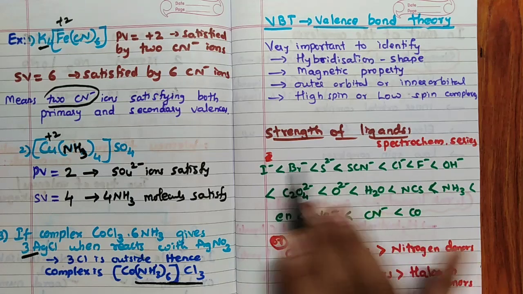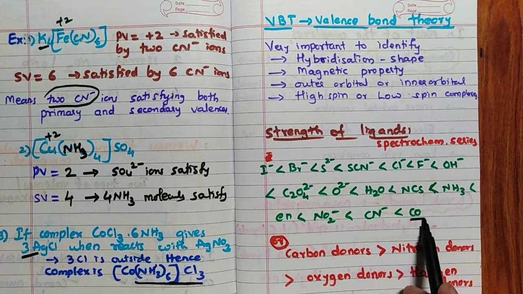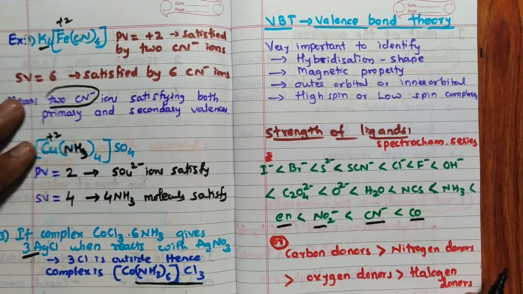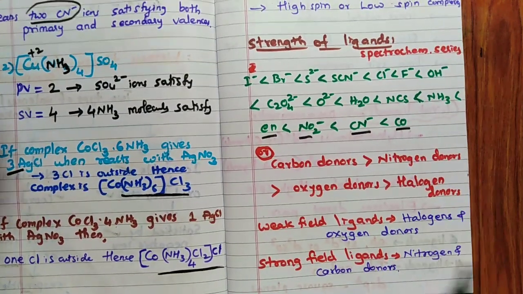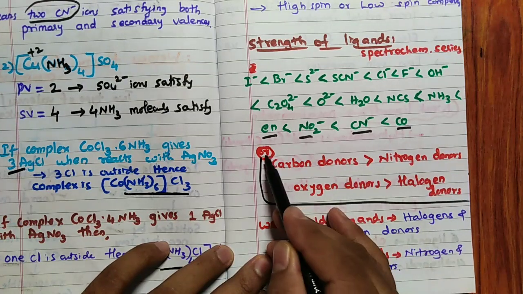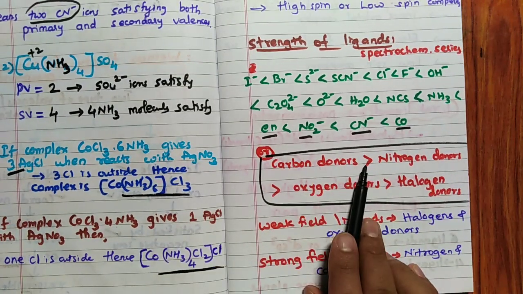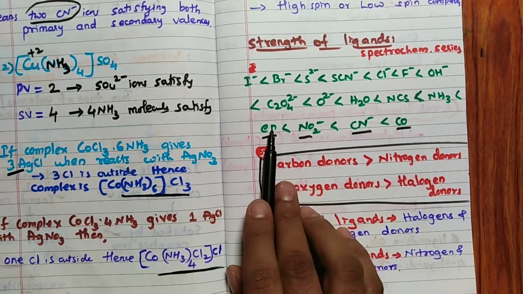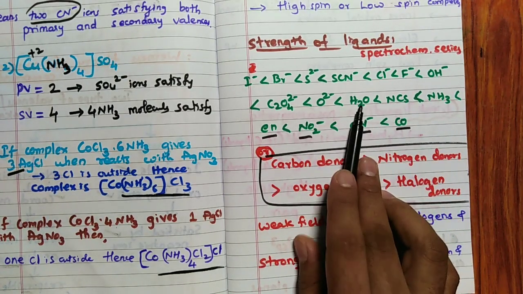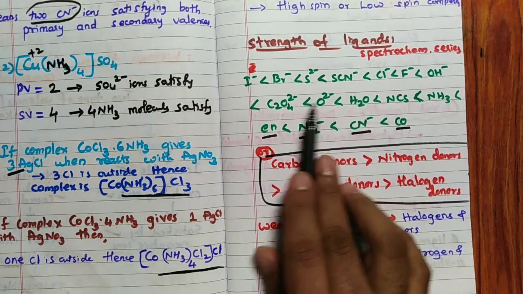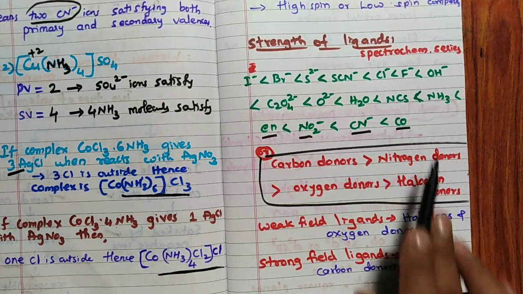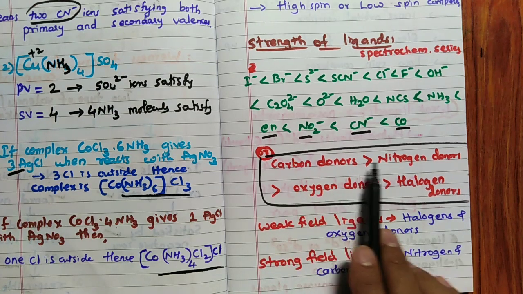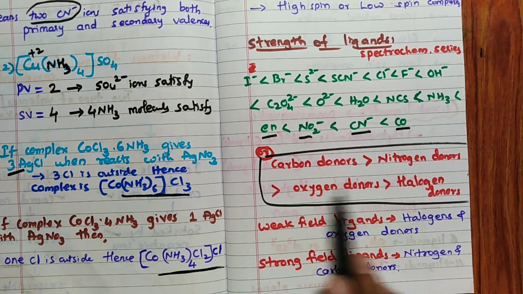I minus, Br minus, not necessary to learn by heart. Strong ligands are CO, remember CN, remember NO2, remember en, but not necessary to remember like that. Only remember this part, very important. Carbon donors are stronger ligands than nitrogen donors. See, carbon donor, then nitrogen donor, then oxygen donor, then halogen donor. It's very important. Carbon donors are stronger than nitrogen donors, oxygen donors, and halogen donors.